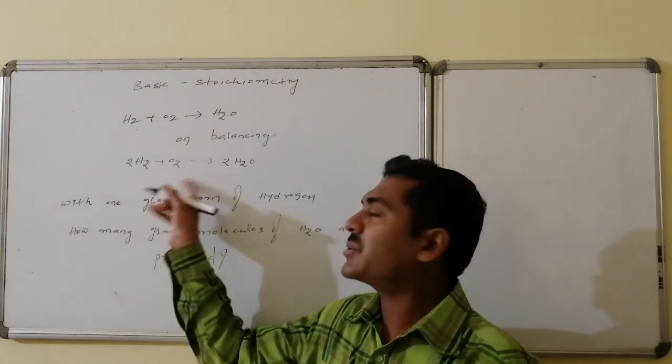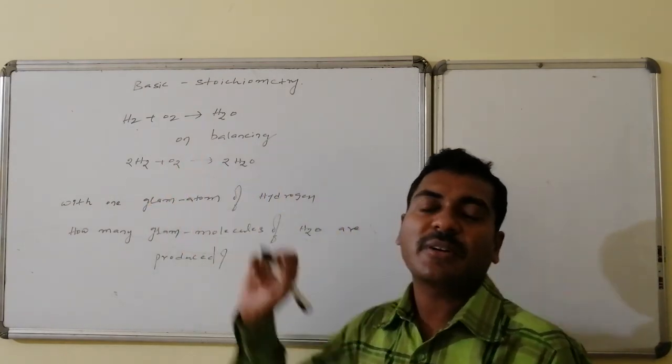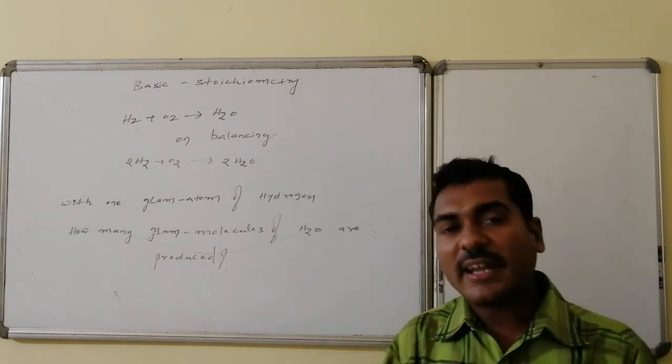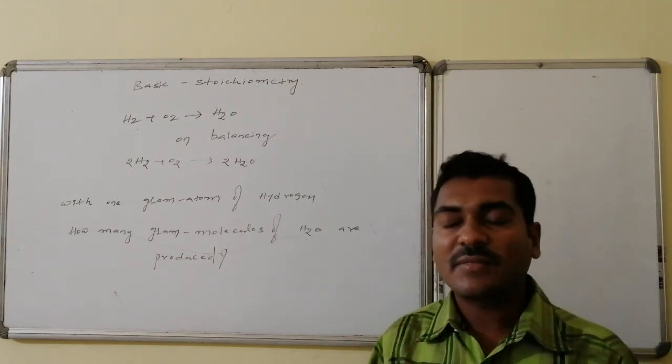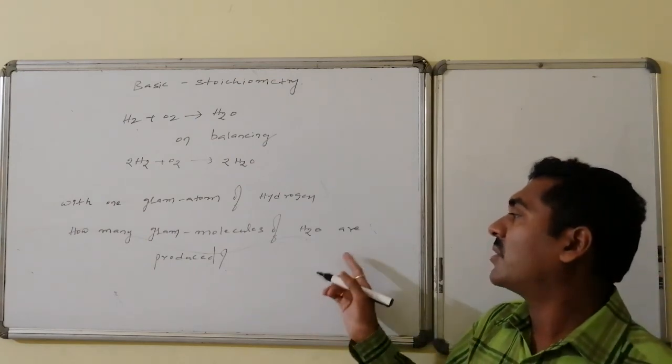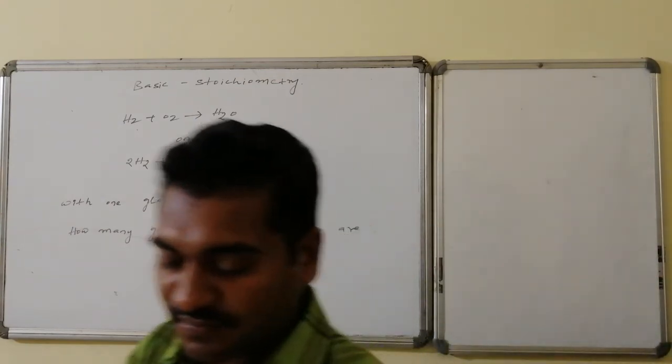There is no doubt about the oxygen quantity, a sufficient quantity is present. With 1 gram atom of hydrogen, how many gram molecules of water can be produced?